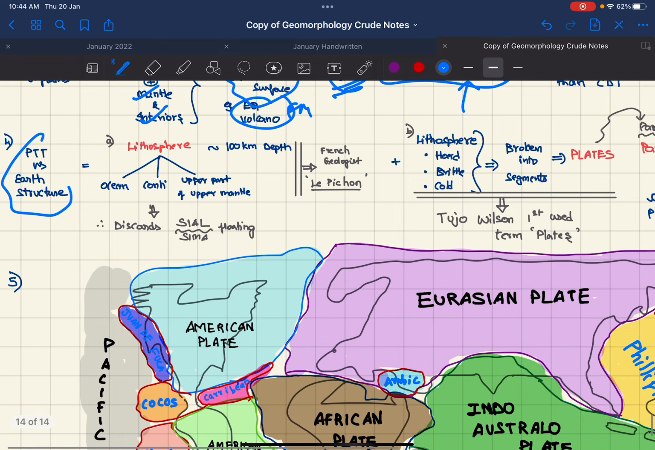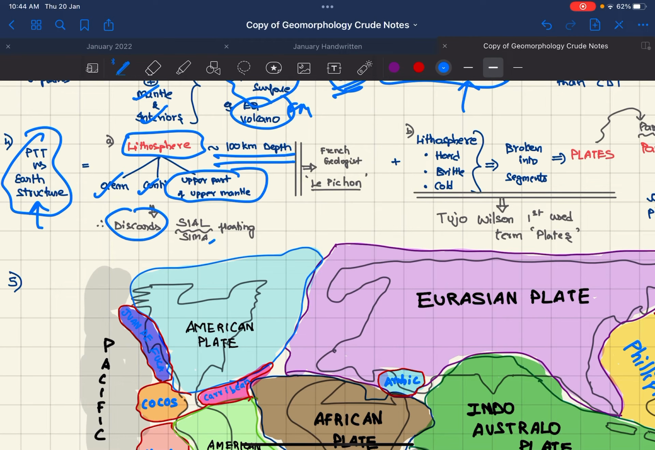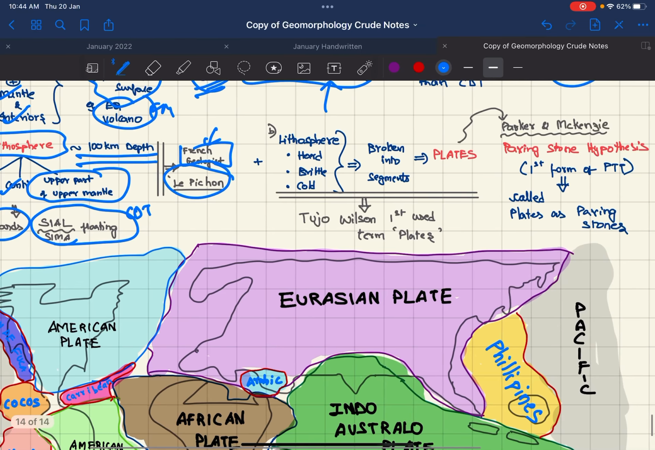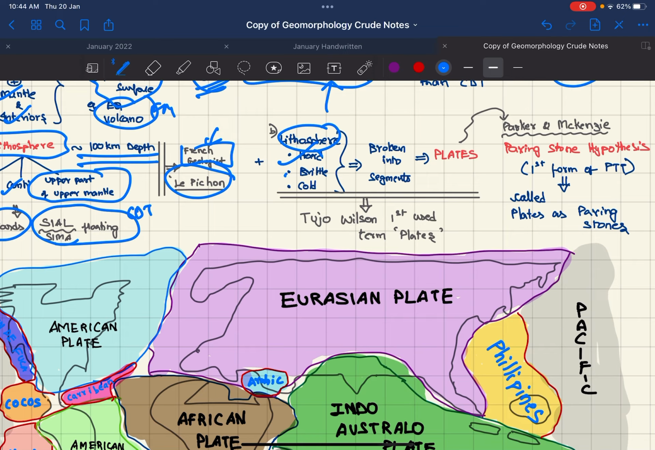Now, plate tectonic theory assumes a few things about earth's structure. The lithosphere is 100 kilometers deep and it has continental crust, oceanic crust, and the upper part of the upper mantle. Therefore, this discards the idea of sial floating over sima, which was taken by CDT. This was given by the French geologist Le Pichon.